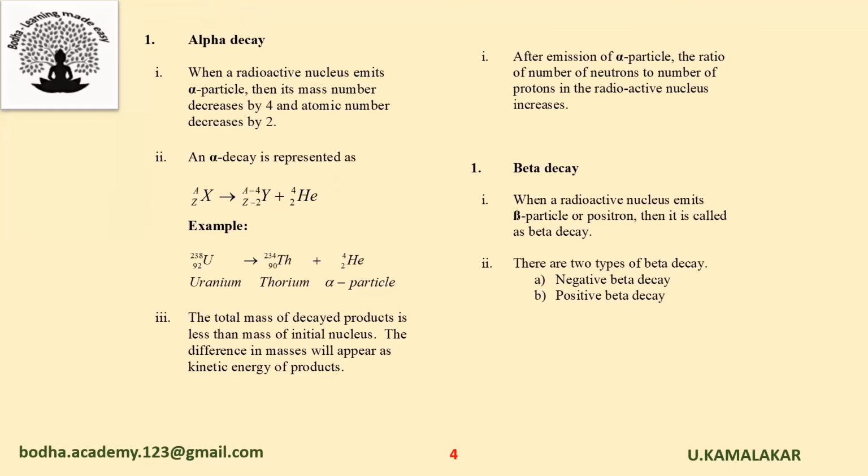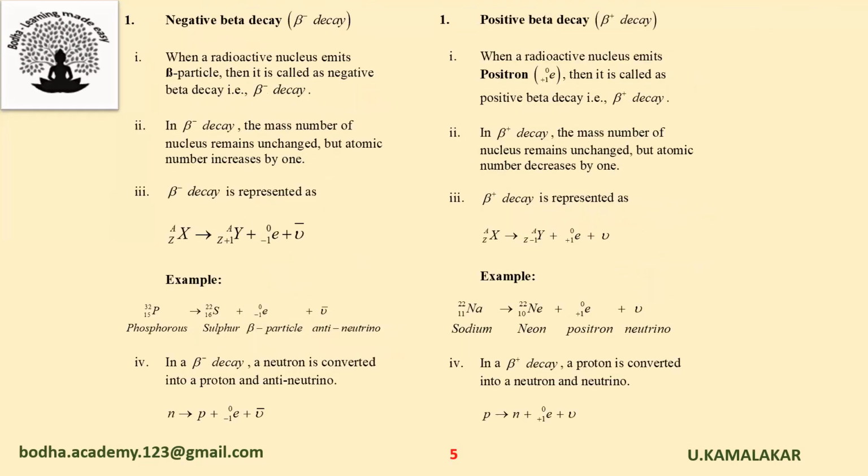Next topic, beta decay. When a radioactive nucleus emits a beta particle or positron, then it is called beta decay. There are two types of beta decay, negative beta decay and positive beta decay. First, we'll discuss negative beta decay. When a radioactive nucleus emits a beta particle, then it is called negative beta decay.